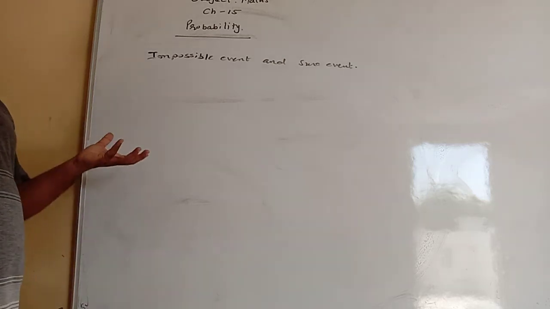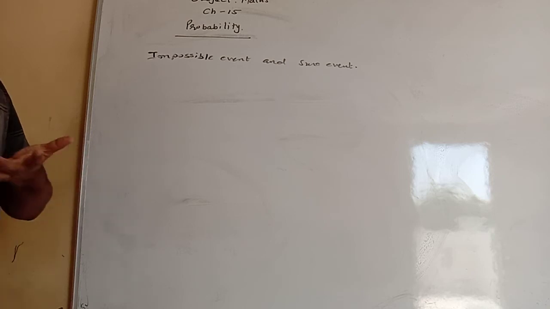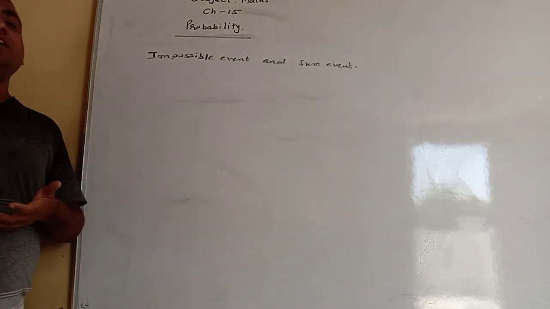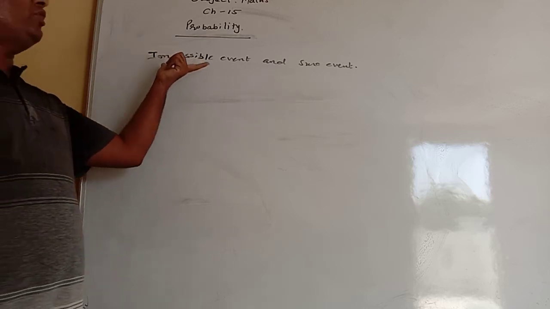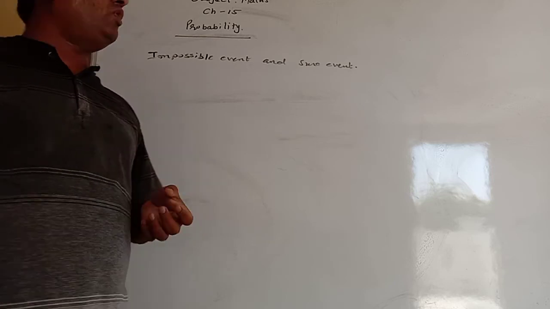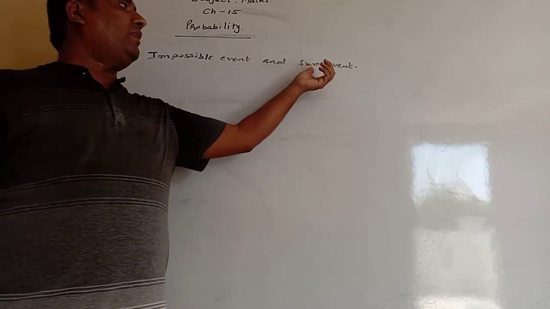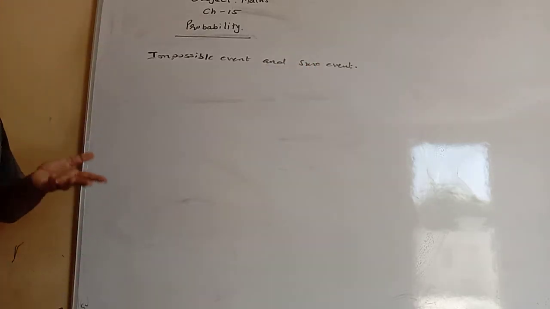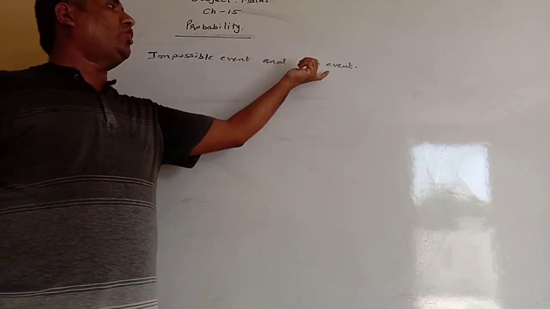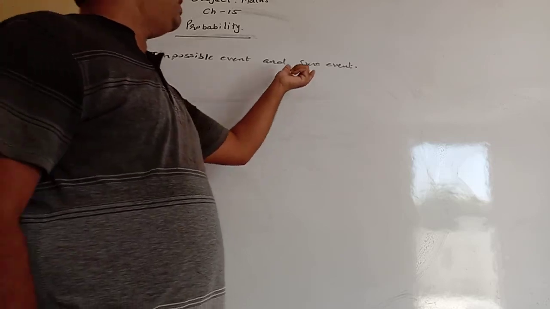So on the dice we can say 6 number till 1, 2, 3, 4, 5, 6 is marked and more than 6 is not marked, so it is not possible, and so such an event is called impossible event. An impossible event probability will be always 0, while the sure event, the number getting 6 or less than 6 on the dice, then we will get a 1, 2, 3, 4, 5, 6 any number, so it will be sure occur, and so such an event is called sure event.